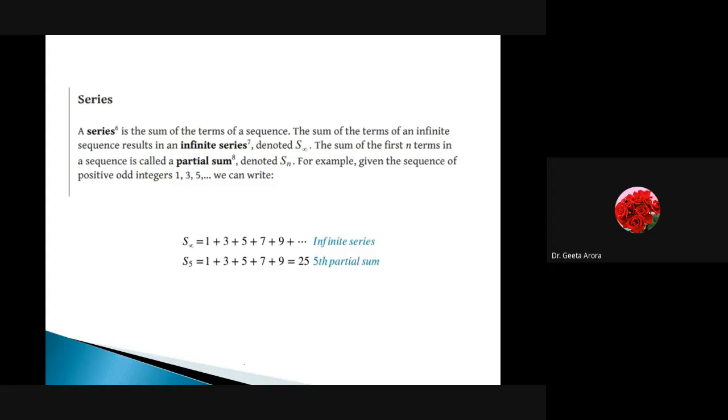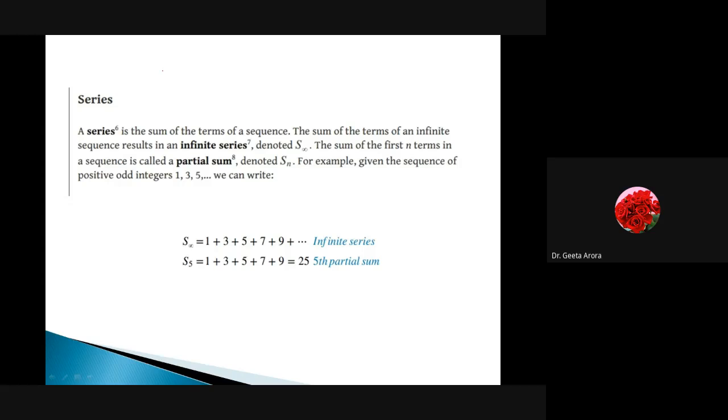Now till now we have learned about the sequence. Now what the change is, we are talking about a series. So what is the difference between the sequence and the series? You have to be very careful, because sometimes we have learned both sequence and series and got confused between them. So you have to be very clear. Till now what we have learned as a sequence.